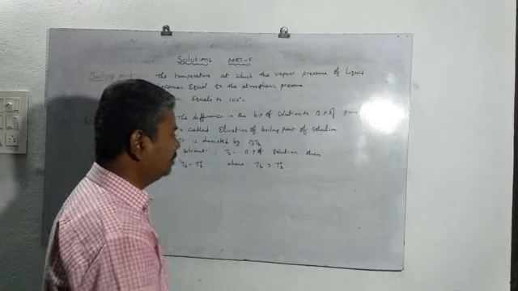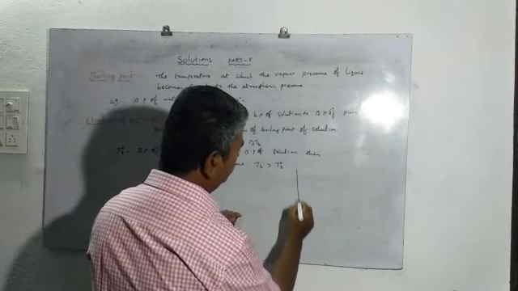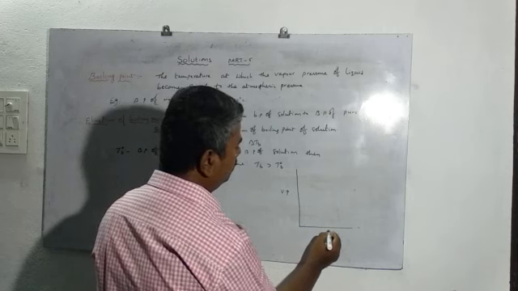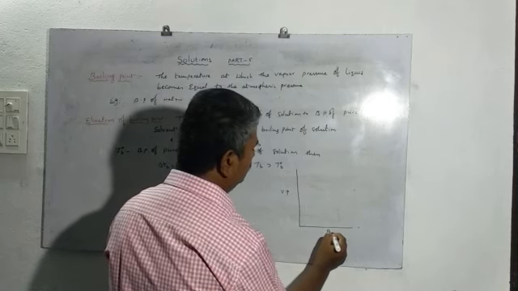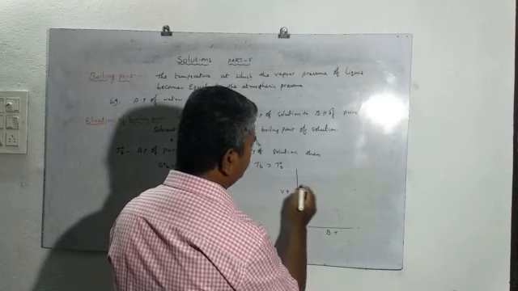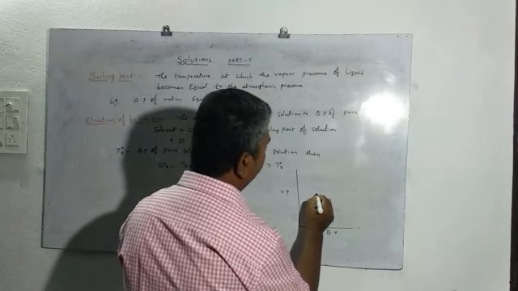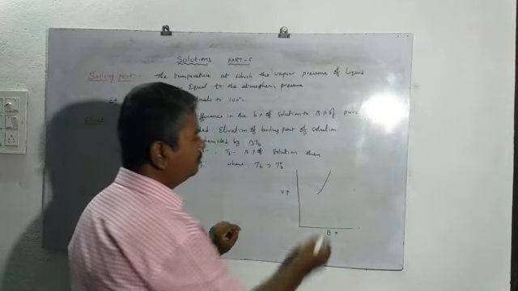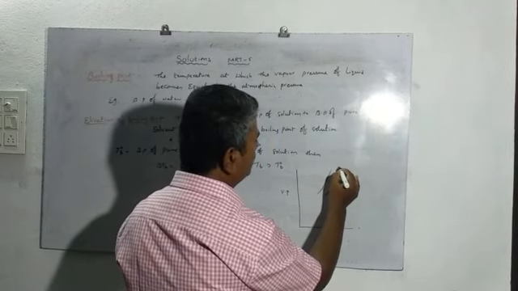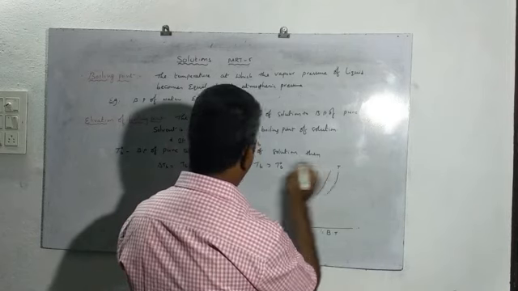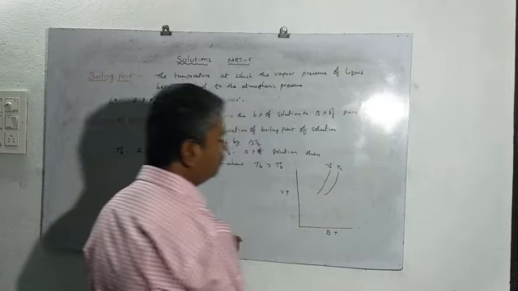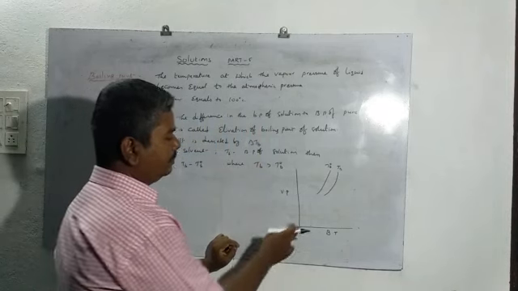Clear? For example, according to the graph of vapor pressure and boiling temperature, this is the pure solvent, whereas this one is the solution. This one is TB, and this one is T0B.